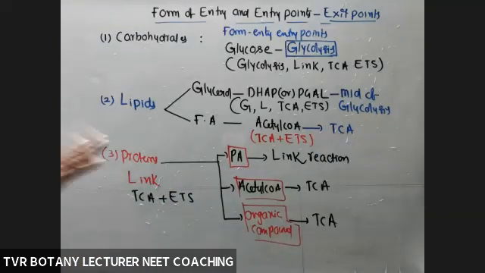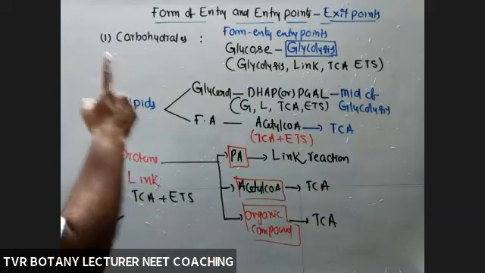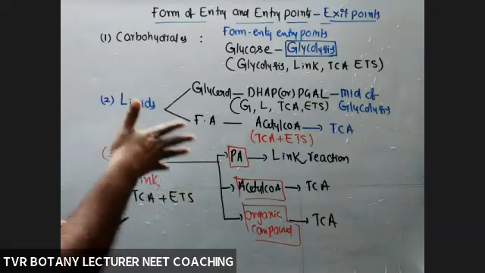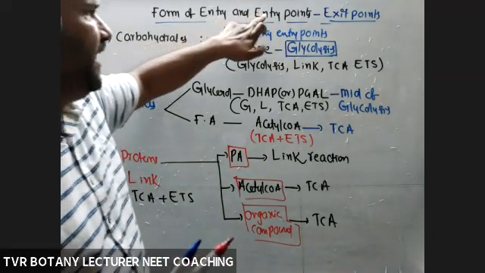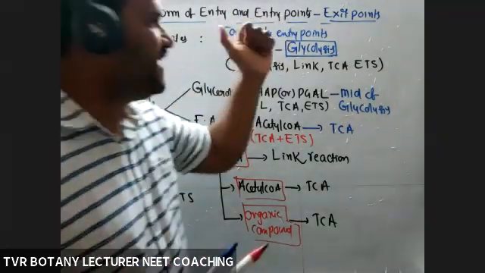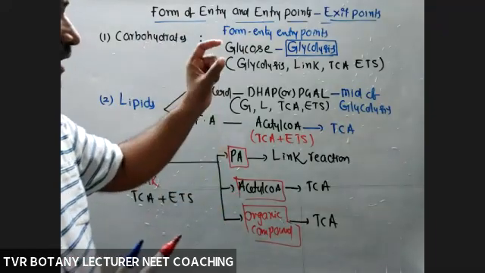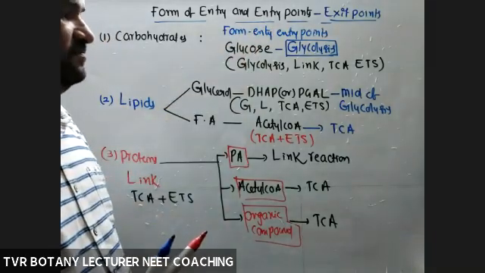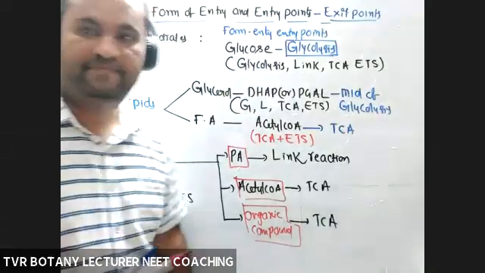Entry points are very, very important. Definitely in the next NEET examination they will ask about the form of entry and the entry point into the respiratory pathway. So far we discussed form of entry and entry points. Now, what is the exit point? Entry means oxidation, energy production, catabolism.